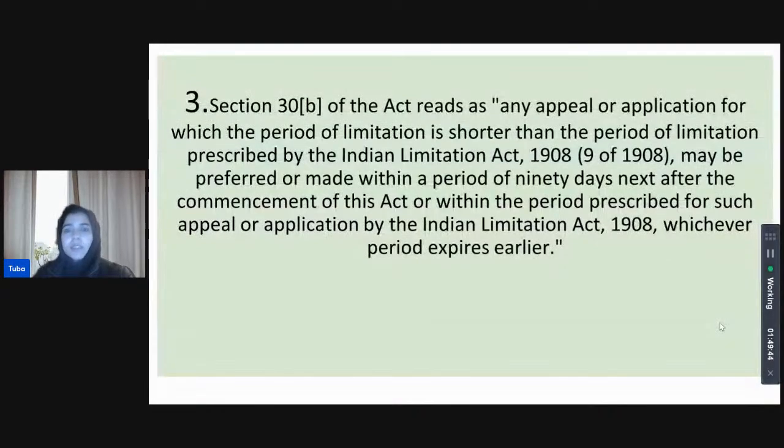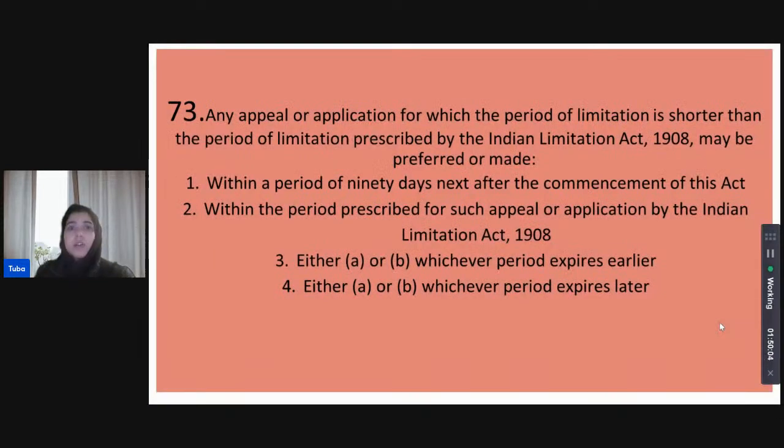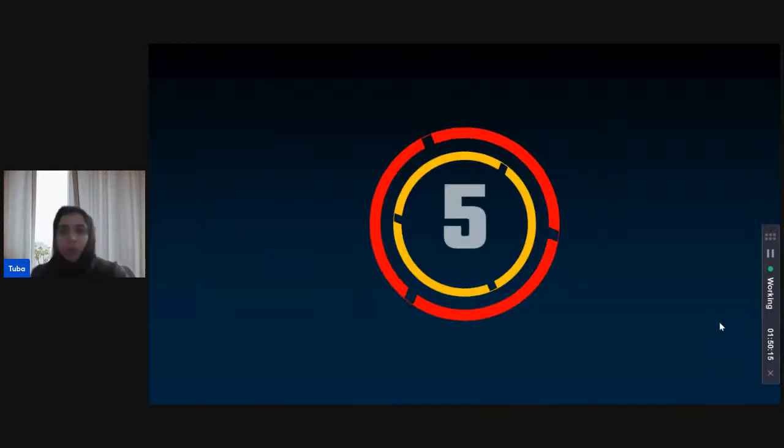And the correct answer is 30. It is taken as whichever of the two expires earlier, right? So whichever of the 1908 or the newer Limitation Act period expires earlier, happens sooner, that is the period of limitation that we go with, Priyanka. Okay, so not the period of limitation of 90 days after the commencement of the Fresher Act. No, that is a very short lived period of limitation. Whichever expires later of the two periods of limitation prescribed, that is what we go for.